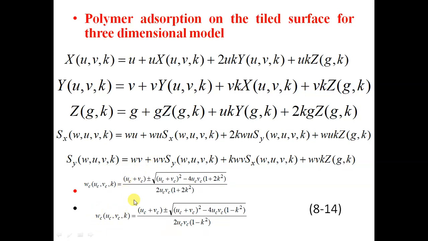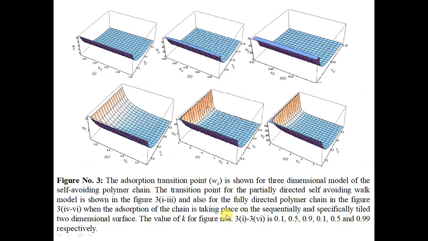Similarly, this is the case of the 3-dimensional partially directed self-avoiding walk model, and this is the case of the 3-dimensional fully directed self-avoiding walk model. So these are equation numbers 8, 9, 10, 11, 12, 13 and 14. From there we can see the condition or probability of polymerization of an infinitely long chain. So these are 3 values of the stiffness weight of the chain. This corresponds to stiffness coefficients 0.1, 0.5 and 0.9 for the case of the partially directed self-avoiding walk model.